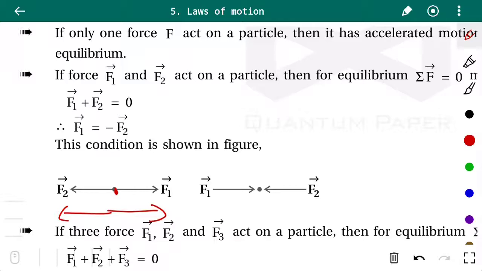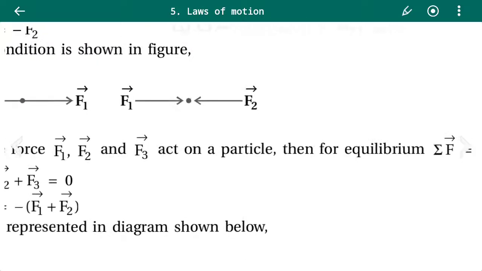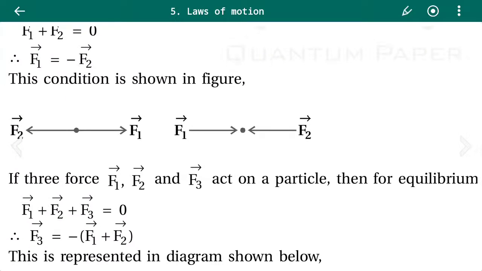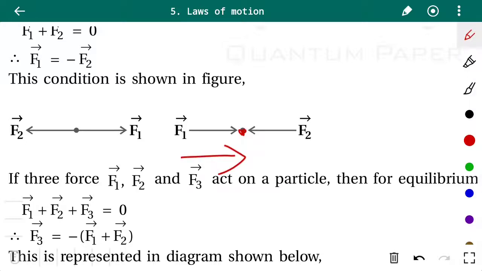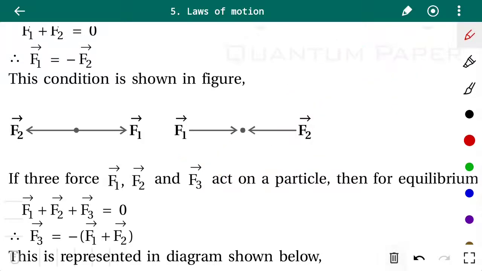That means forces F1 and F2 are equal in magnitude but in opposite direction, and for this reason the resultant force is 0, and so the particle is said to be in equilibrium. The same thing is true when force F1 is acting in this direction and force F2 is acting in the opposite direction on the particle. In that case also the summation of the forces F1 and F2 equals 0.